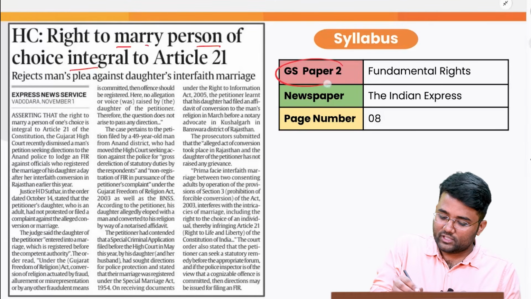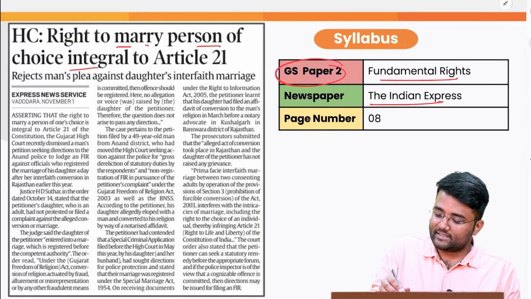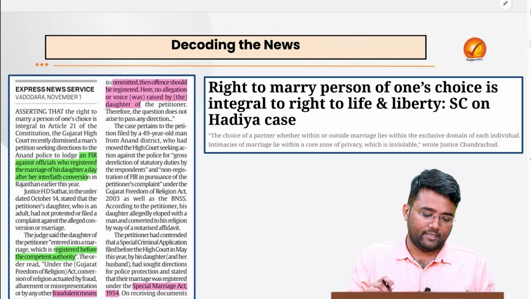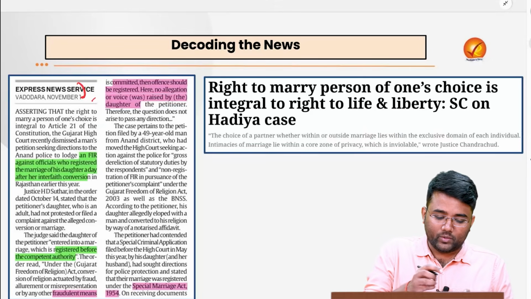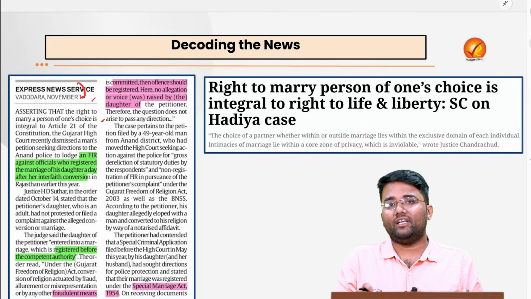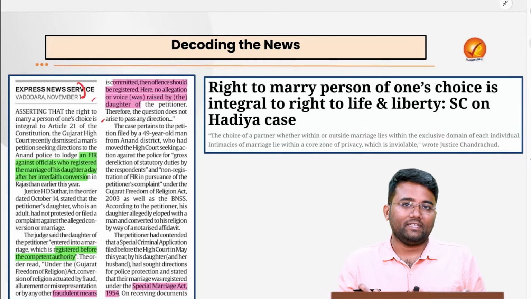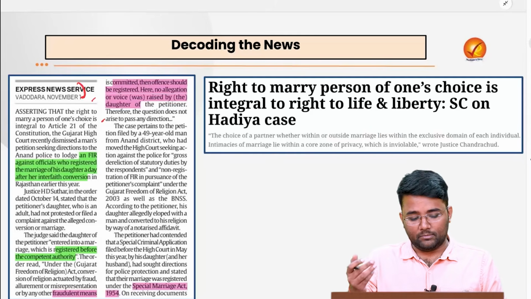This is related to your GS Paper 2, fundamental rights, and this has appeared in today's Indian Express, page number 8. It asserts that the right to marry a person of one's choice is integral to Article 21 under Part 3 of the Constitution, which provides the right to life and liberty.